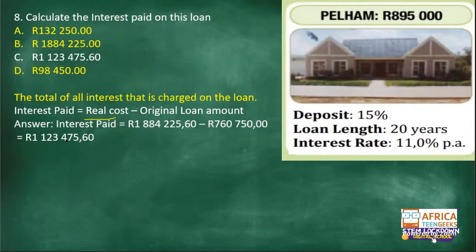1,123,475 rands and 60 cents. This is the interest you would have paid on this loan. It means you have paid back the original loan amount. On top of the original loan amount, you are paying a million, over a million rands. Oh, guys, the cost of living is very high. Do you realize that? Very, very, very high. But there are pros and cons to these things, ne?